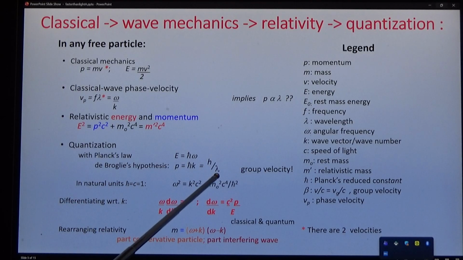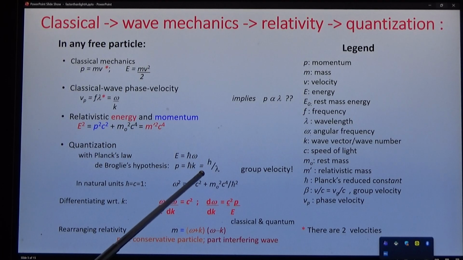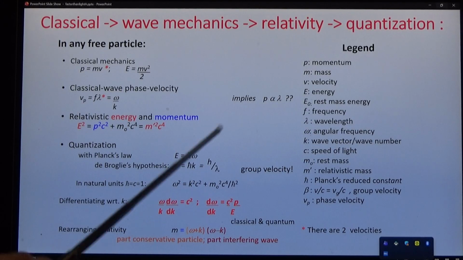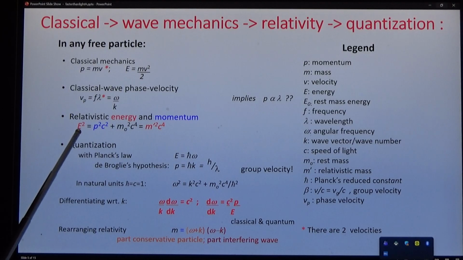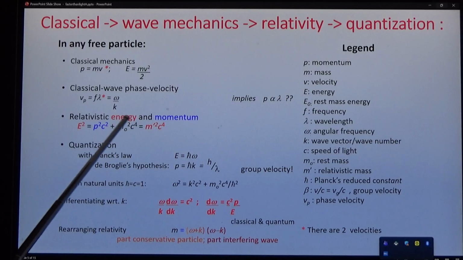And what's the reason? Because this frequency depends on phase velocity, and this velocity depends on group velocity. We move on to Einstein, E equals mc squared, which divides into momentum and rest mass.